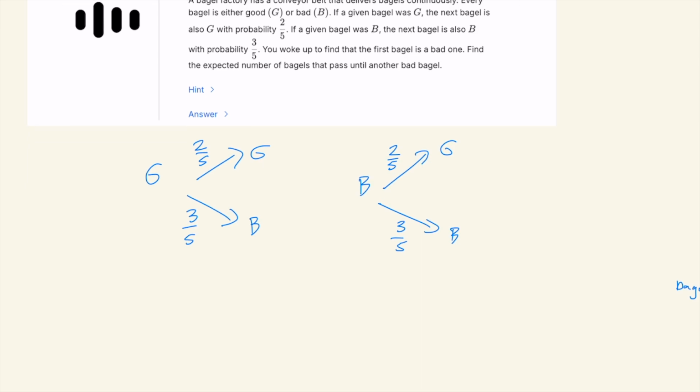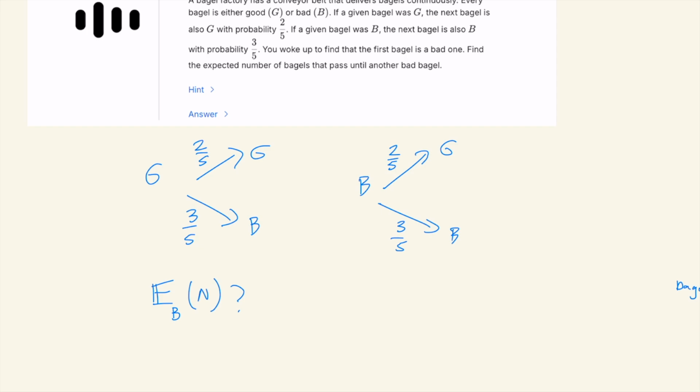So to write this down, we want to find the expected value of starting off on a bad bagel and ending up on another bad bagel. So what's the number of bagels that passes until that happens?